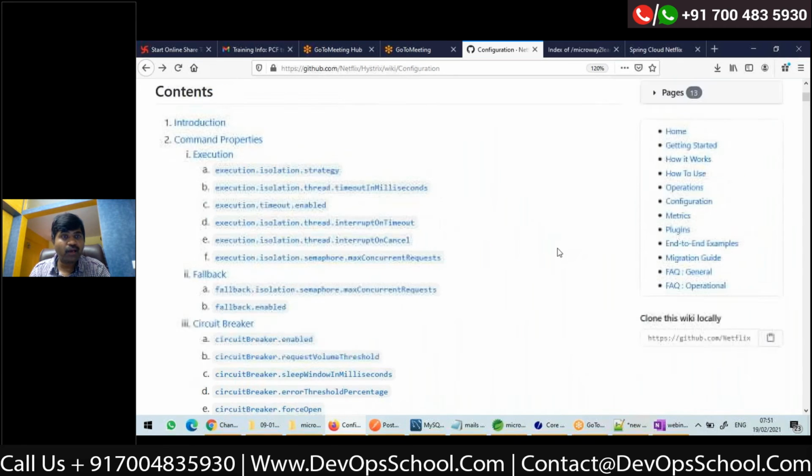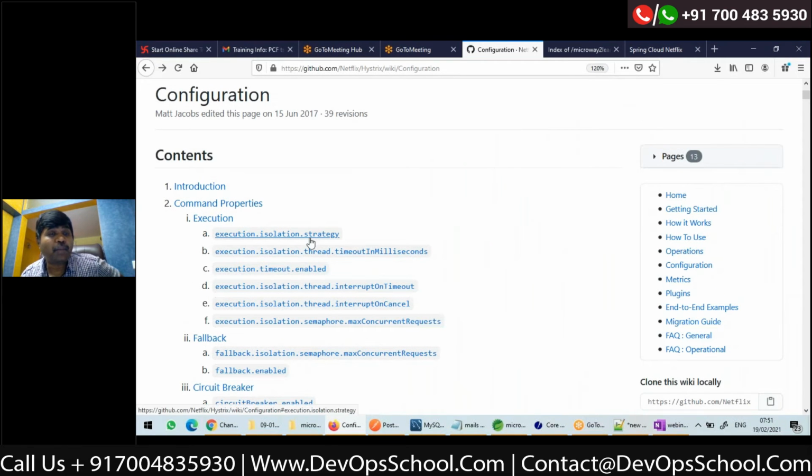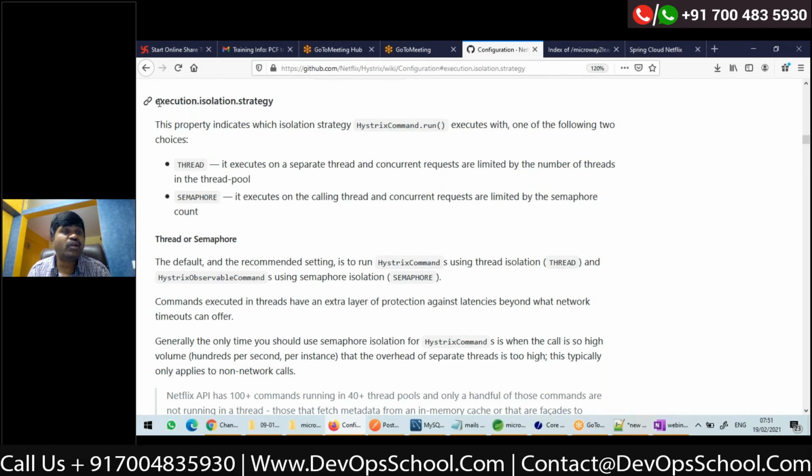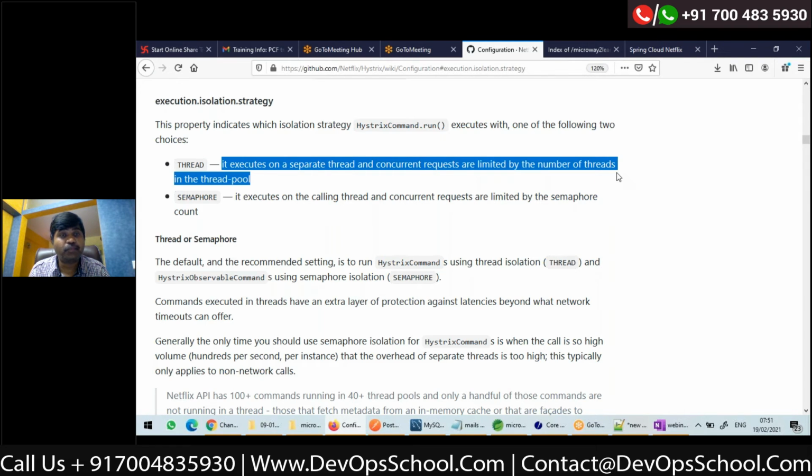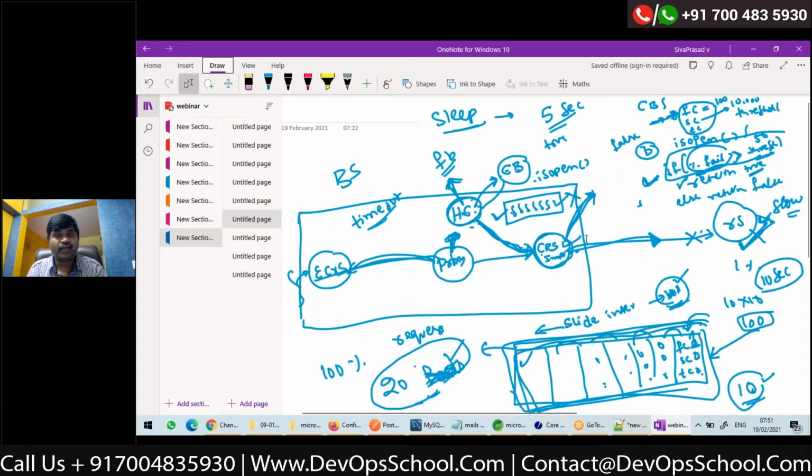So what you can do is, there is a property called execution.isolation.strategy. The default one is thread. By default, it executes on a separate thread, and concurrent requests are limited by the number of threads in the pool. Just like I said, if the number of threads in this pool is 10, what are the maximum concurrent requests that can go to this service? 10.